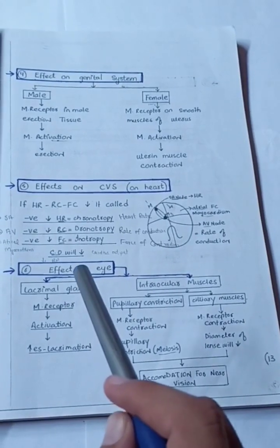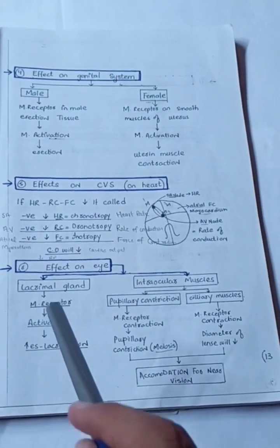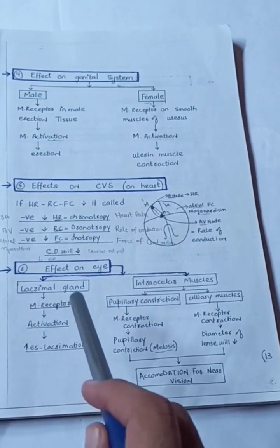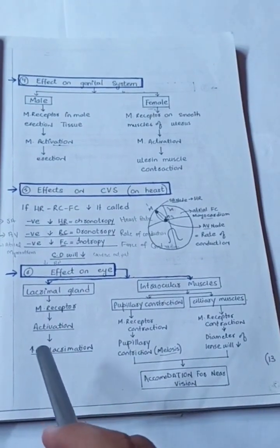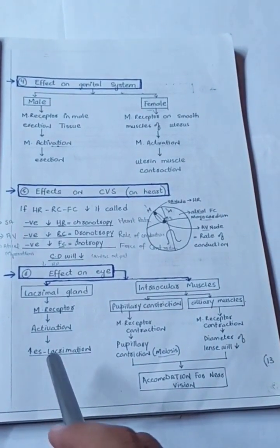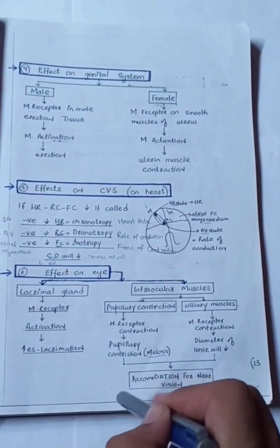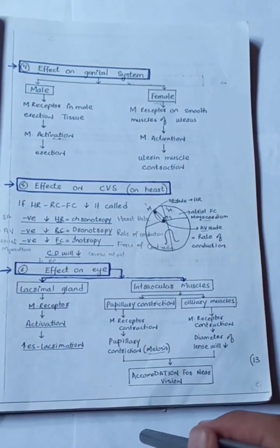Now we study effects on the eye. In the eye, there is the lacrimal gland and the iris sphincter muscle. In the lacrimal gland, muscarinic receptors are present, and activation of muscarinic receptors can lead to lacrimation. Muscarinic receptor contraction can lead to pupillary constriction, which is also known as miosis.